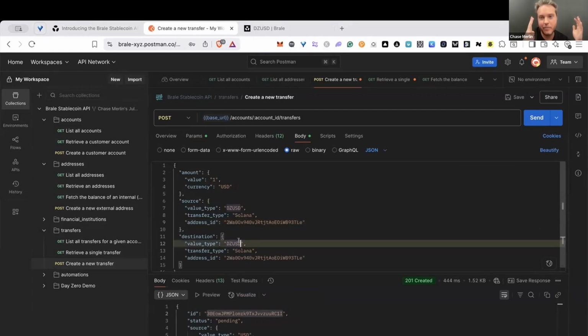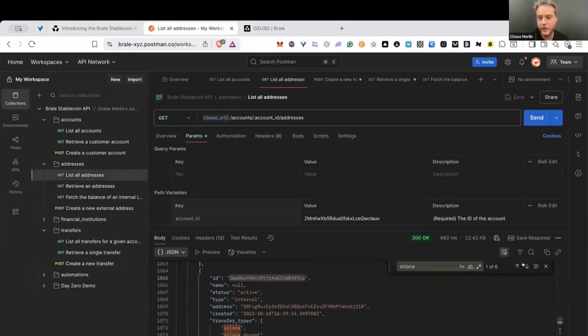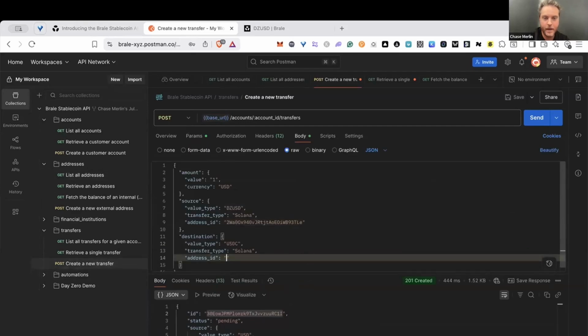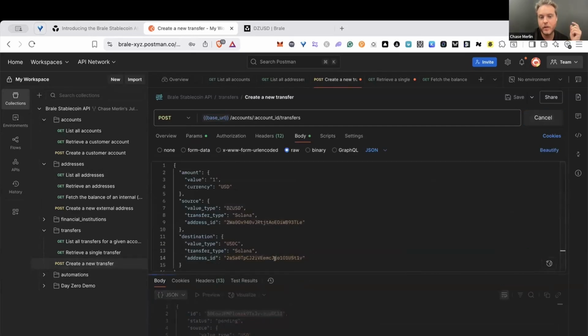So obviously commonly today, maybe suppliers abroad, probably mostly looking for USDC or USDT. We're going to do it on Solana, and we just need to specify the address ID of where this wants to go to. So we already have this linked in the account, so I'll just grab that and we'll kick this off.